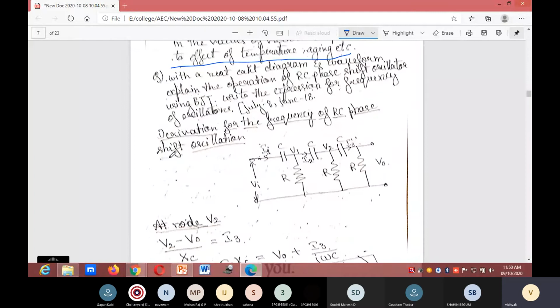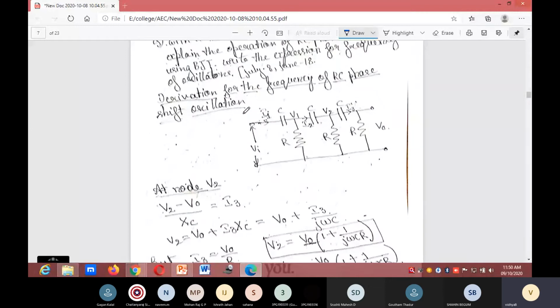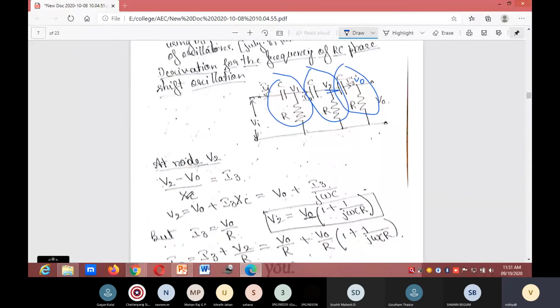Next, derivation for the frequency of the RC phase shift oscillator. I have taken three sections of RC. This is the first section, second section and third section, with the same C value. Here I have taken V1, V2, V3 and this is V0. Okay, at node 2,